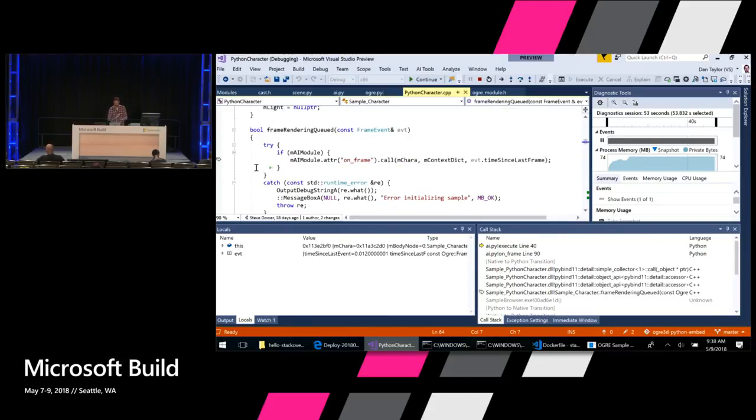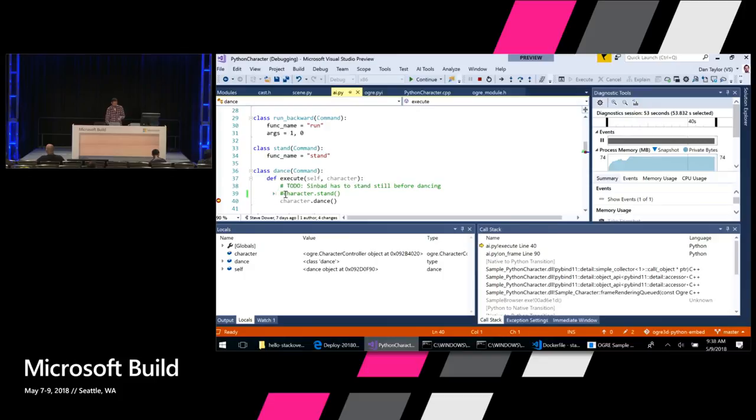You've got this really rich way to move back and forth, right? OK, so as I noticed here in this method, there's a little note here that says Sinbad has to stand still before he can dance, right? So let's go ahead and uncomment that stand function there and see if we can fix this bug.